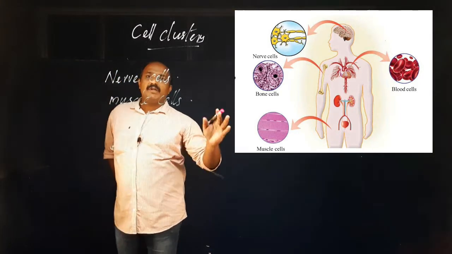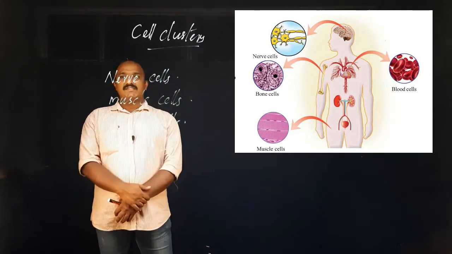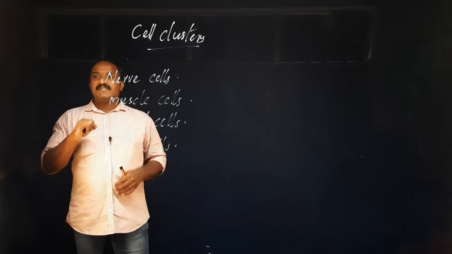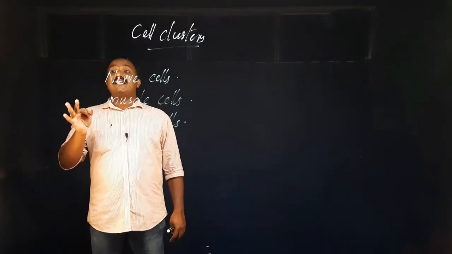Okay, now you might have seen the structure of these four types of cells. They are different in their structure, different in their size, and different in their content also.